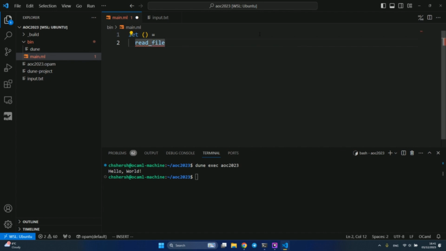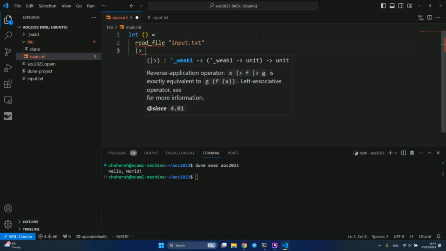This is going to be my local function, so I'm trying to write somewhat of pseudocode, and then during compilation it will be refined. So we will read the file called input.txt. Then this is like a pipe operator. This function will basically pipe the output of read file to my next function. I'll call it solve.